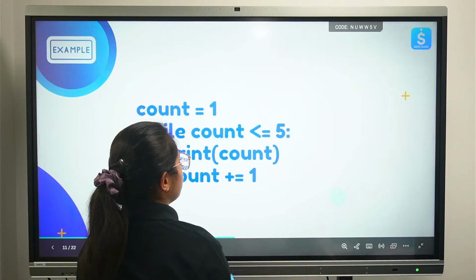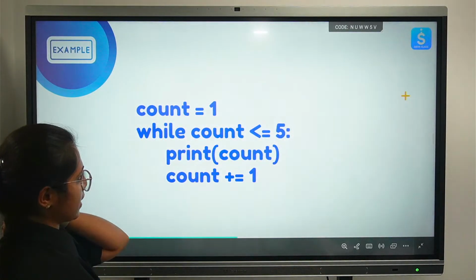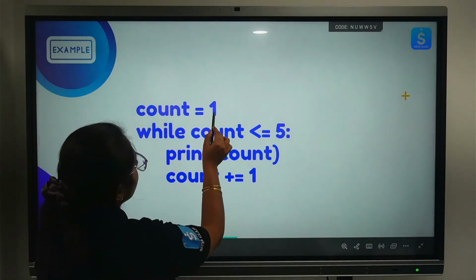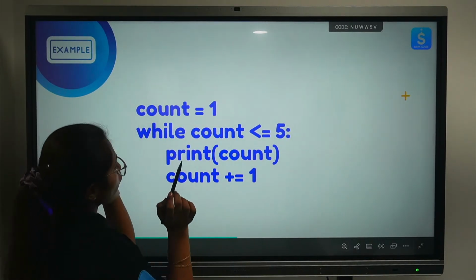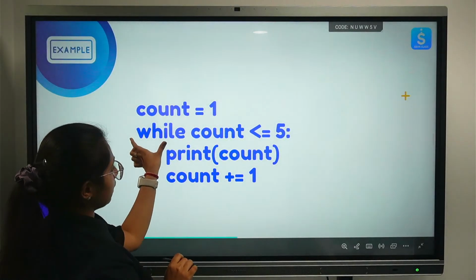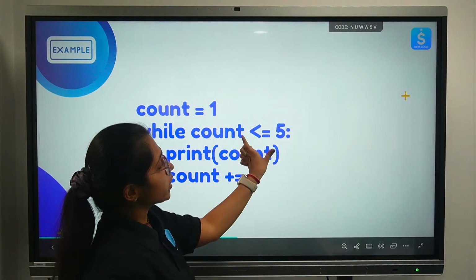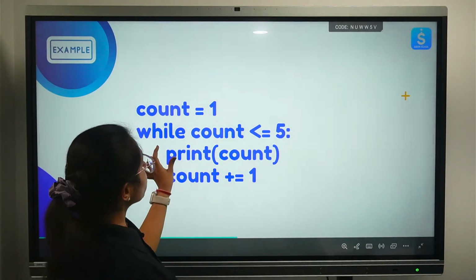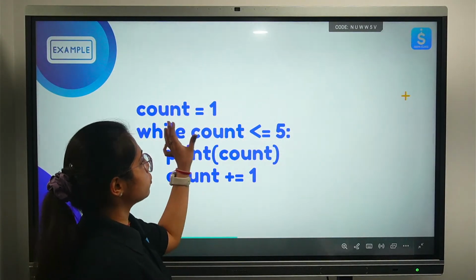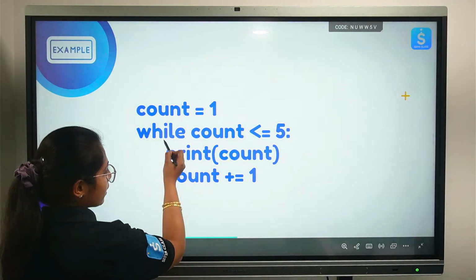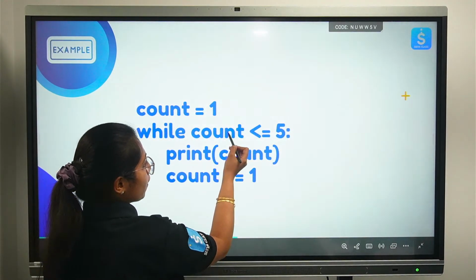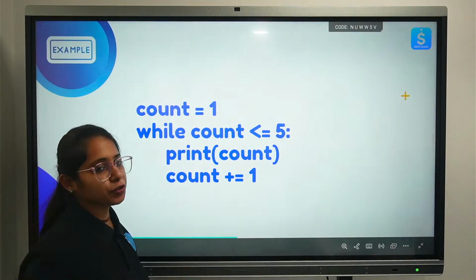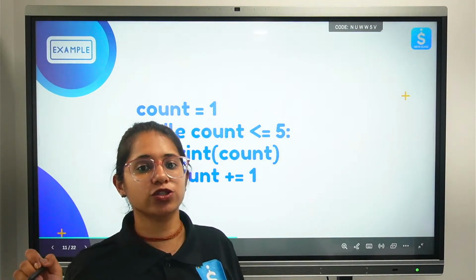So now moving ahead, let's see one of the examples here. Here you can see the count has the value 1 inside it. Now my condition is: while count is less than or equal to 5, we need to print count. I have given this condition here: while count less than or equal to 5. What I need to print is the numbers which are less than or equal to 5, right?